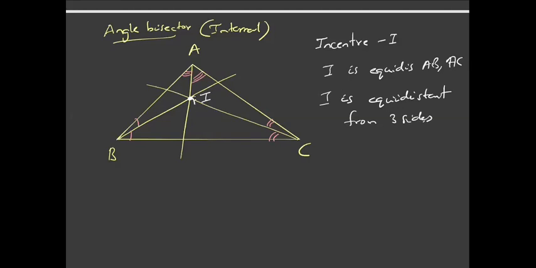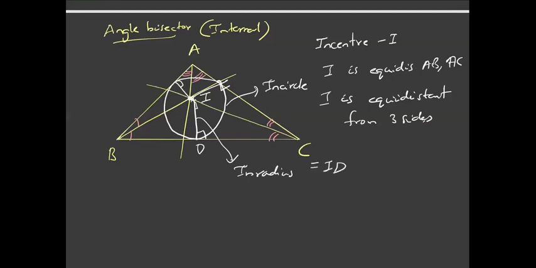That is, the perpendicular distances from I to BC, I to AC and I to AB are all equal. With I as center, if I draw a circle touching these three sides, this circle is called the incircle, and its radius is called the inradius, that is ID.